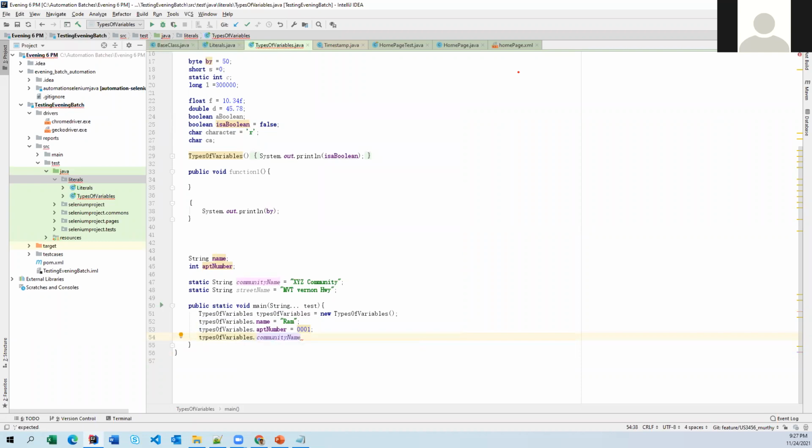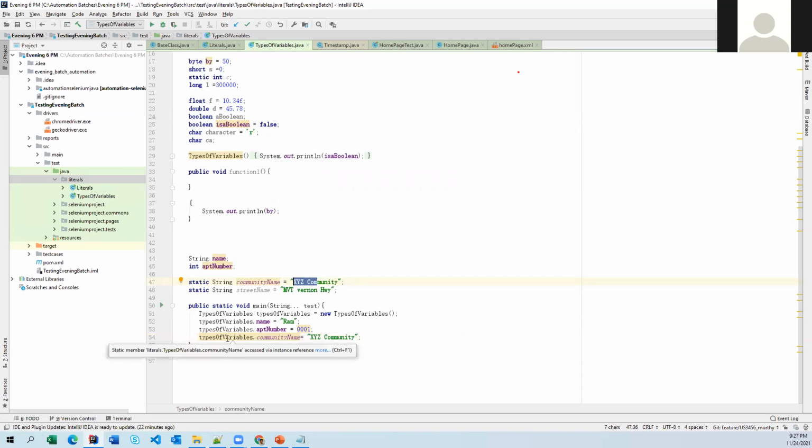So for this community name, you no need to assign it again, like XYZ community, each and every time. Why? Because it has already been initialized with some value.